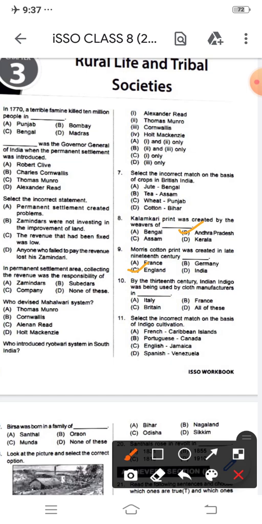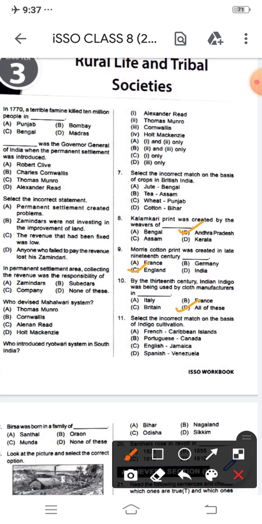By the 13th century, Indian indigo was used by cloth manufacturers in Dash. Options are Italy, France, Britain, all of these. I'm going to choose all of these: Italy, Britain and France also.